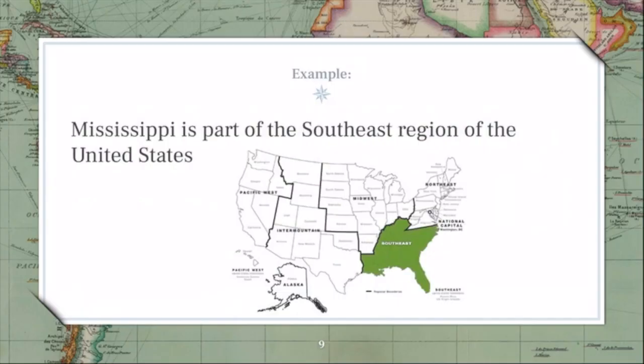I mean, even in just Mississippi alone, we have different regions, right? You've probably heard of the term the Delta or the Coast, right? Or the Jackson area, okay? Even in Mississippi though, we have regions, and they're defined based on geography, what is there, and even sometimes culture as well.